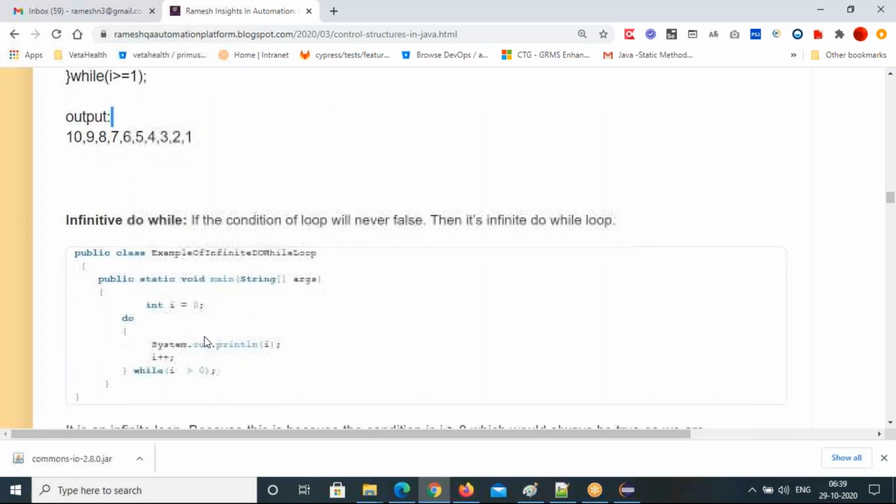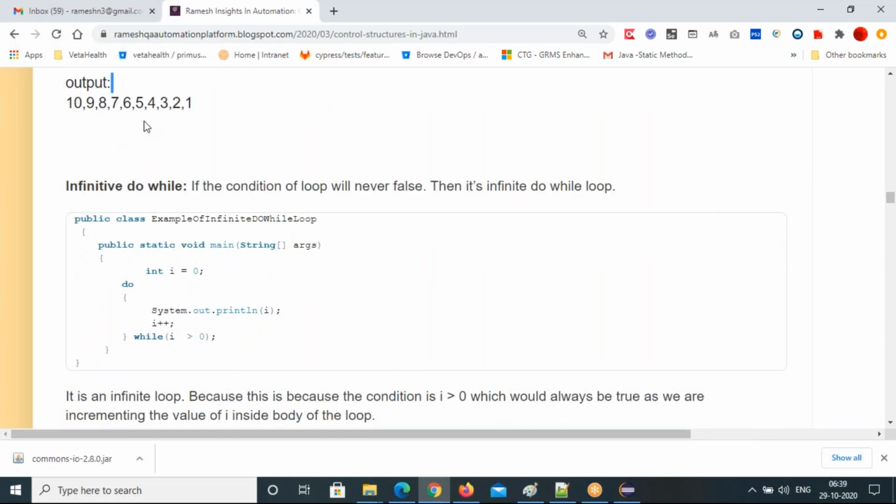But those are the normal simple programs. We'll see real use cases where it will be helpful. Next, the infinite do while loop. If the condition of the loop never becomes false, then it's an infinite do while loop.